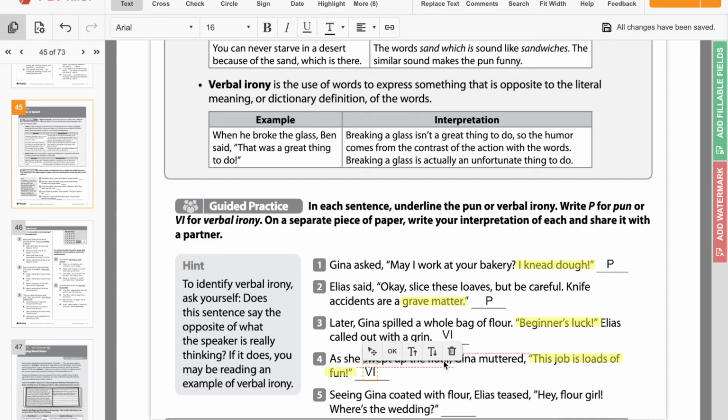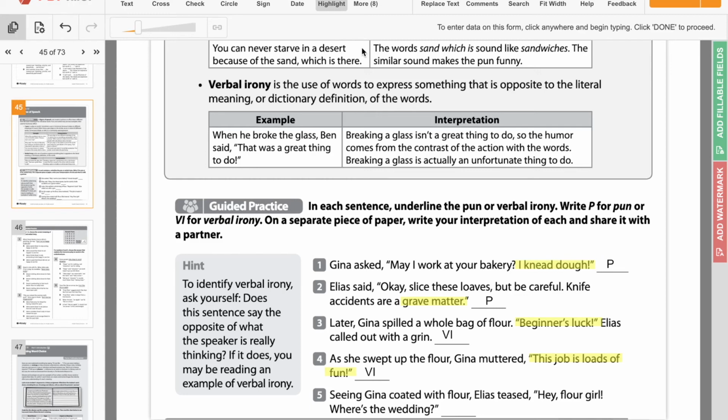The last one says, seeing Gina coated with flour, Elias teased, hey, flower girl, where's the wedding? Okay? Where is the pun or verbal irony in this one? This one is going to be flower girl, right? When you have a wedding, there's a little girl that throws flowers, right? She walks down the aisle right before the bride and she throws flowers.